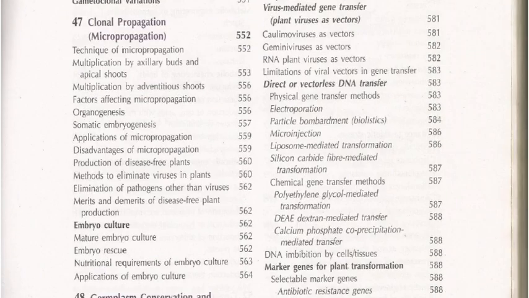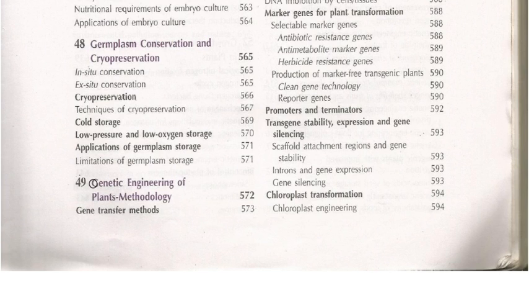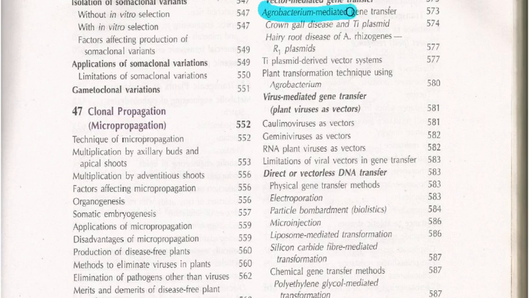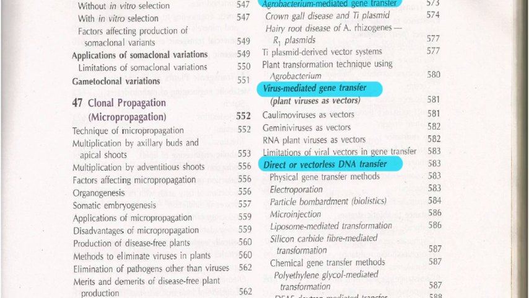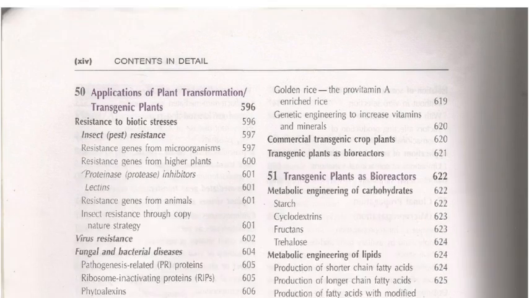And you have plant biotechnology as a separate topic, and germplasm conservation, and genetic engineering with respect to plant methodology, gene transfer methods. What are the gene transfer methods that are exclusive for plants? Agrobacterium mediated gene transfer, virus mediated gene transfer, direct or vectorless methods of gene transfer. You have all those things given in this book itself, and also the selectable marker genes, antibiotic resistance, everything is given there. Clean gene technology is also given. If you have time, please try to refer to it.